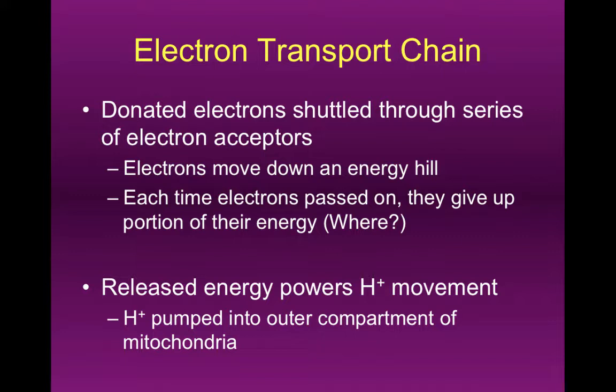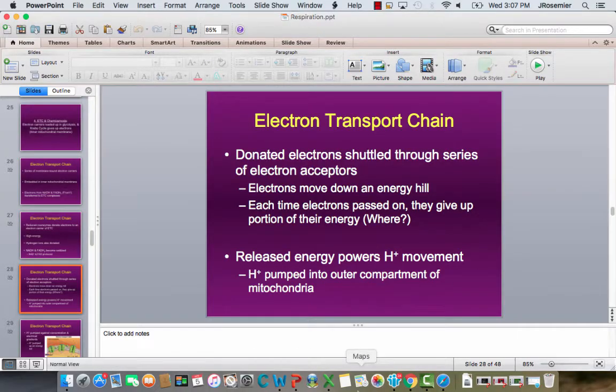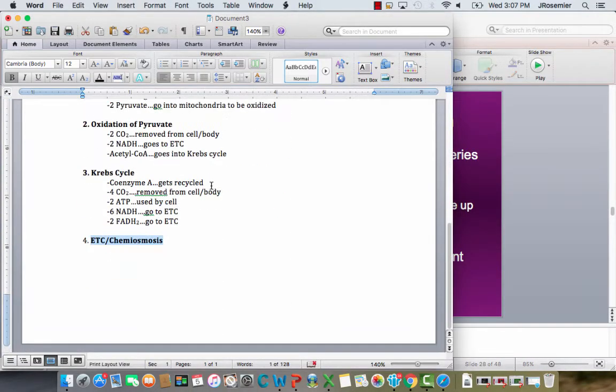The other thing that this does is it helps us recycle our oxidized coenzymes back to the earlier stages of glycolysis, oxidation to pyruvate, and the Krebs cycle. Because to keep especially glycolysis going, you have to have a steady supply of NAD pluses. The electron transport chain gives us a steady supply of NAD pluses. So what we're actually going to do here is again, we've got our little notes page here. We're going to go back, and I want to make a note that says this, like, what does aerobic cellular respiration accomplish?